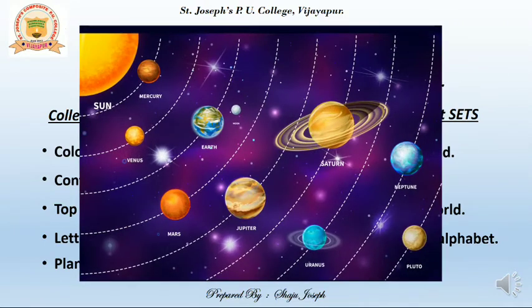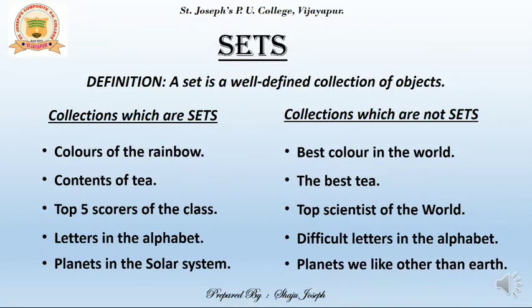Planets in the solar system. Let us see whether that is a set. Most of us who know about the solar system will give the same planets, what you see on the screen here, right? That means it is well defined. If the answer is consistent and everybody gives the same answer, that means it is a set.